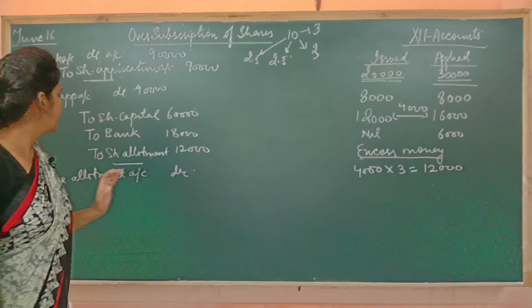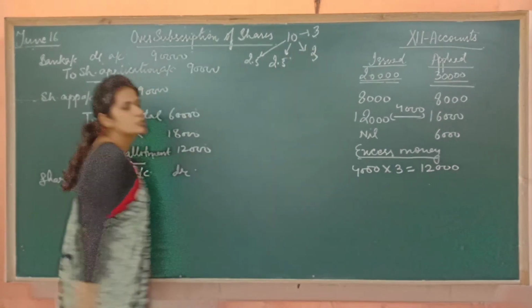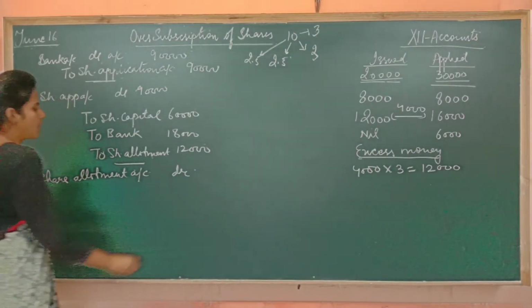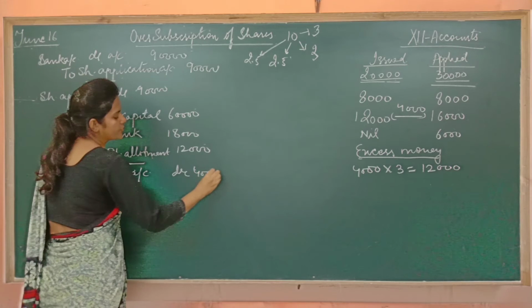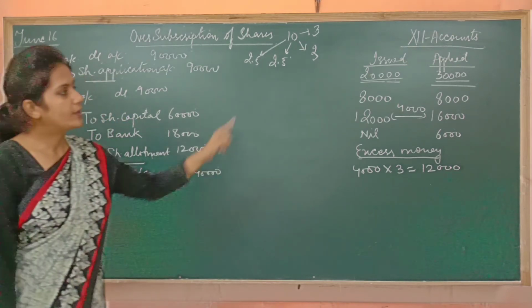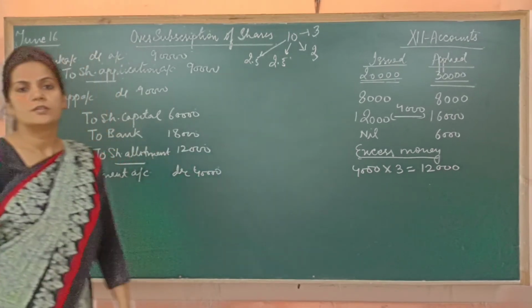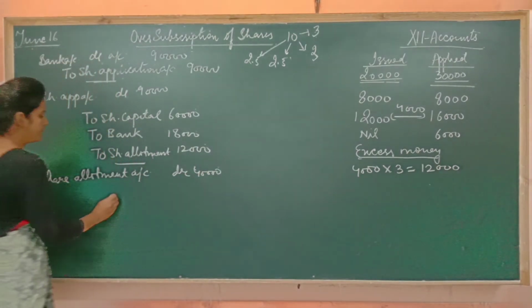It means that 20,000 will be multiplied with 2. That is, total amount of share allotment is 40,000. Because you have allotted 20,000 shares, you have not allotted 30,000 shares. Many students make a mistake over here. So please be a little logical.